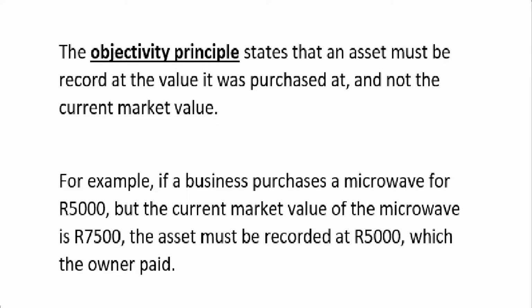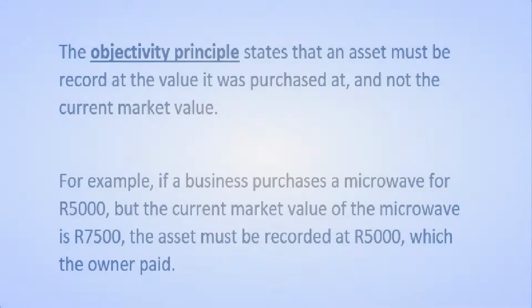The objectivity principle states that when an asset is purchased, it must be recorded at the cost price and not the current market value. This is because you will have factual evidence such as a receipt stating how much the asset was purchased for. For example, if a business purchases a microwave for 5,000 Rand, but the current market value of the microwave is 7,500, the asset must be recorded at 5,000 Rand, which the owner paid.